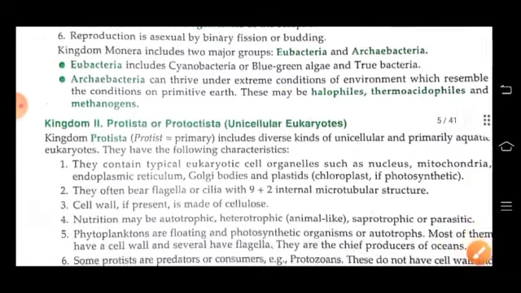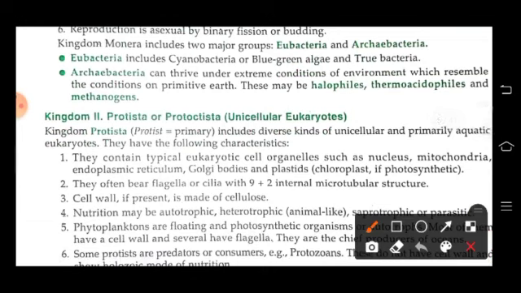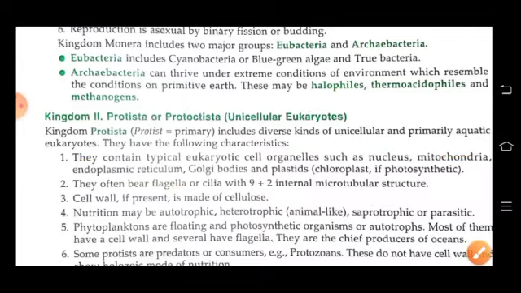Kingdom Protista includes unicellular and aquatic eukaryotes. They contain typical eukaryotic cell organelles like nucleus, mitochondria, etc. They bear flagella or cilia. Their cell wall is made up of cellulose and the nutrition may be autotrophic, heterotrophic, saprophytic or parasitic.